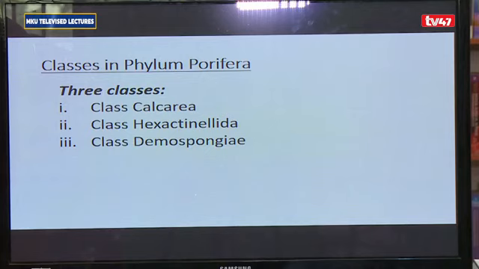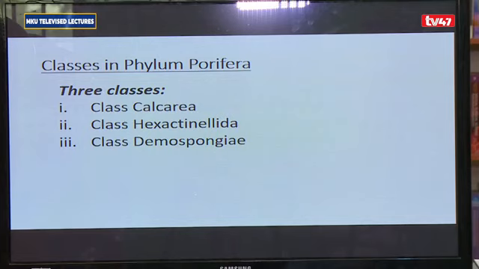Then we have class Hexactinellida. Hexactinellida comprises sponges with a skeleton made up of silica. It comprises silica spicules. Now, silica is normally a component in the making of glass. For that reason, you'll find class Hexactinellida also being referred to as the glass sponges.